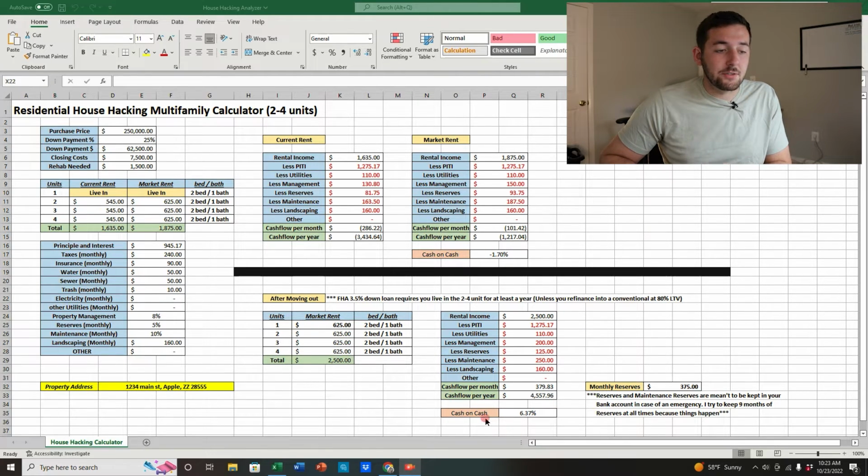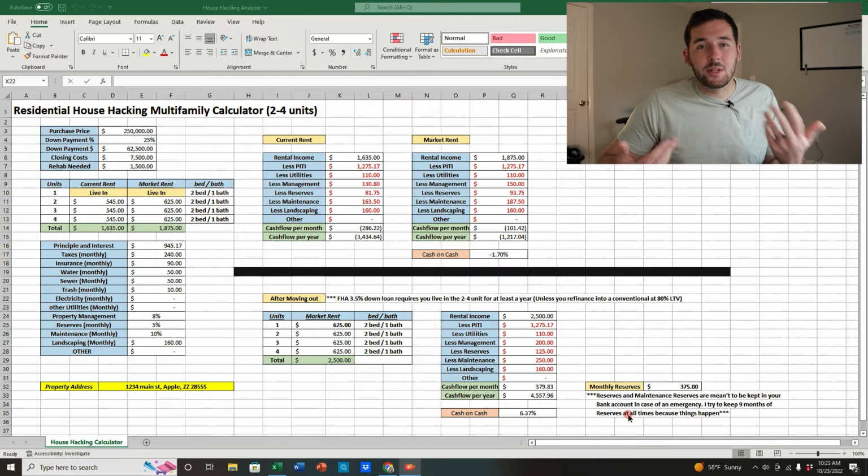It'll give you a cash on cash return, and there's a set aside over here for monthly reserves. Basically, I'm just trying to preface that it's very smart to have it in your reserves, and you should really have it in there in case of something bad happening. So I typically do 6 months, but in times right now where interest rates are a lot higher, we don't know where the market's going to go. I'm pushing towards 9 months instead of 6 months.